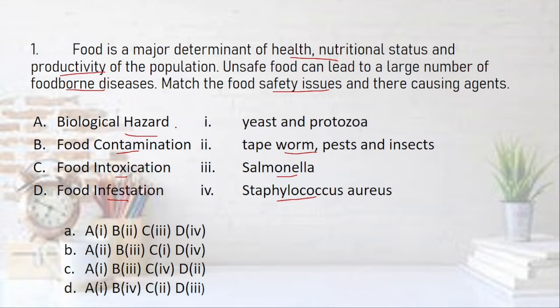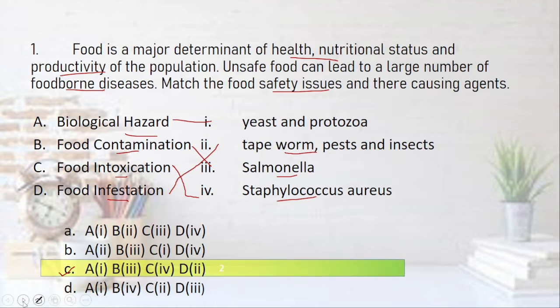Which of these is a biological hazard? Can you tell me? Yeast and protozoa. Okay, tapeworms, pests and insects, this is food infestation. So we have found two. A का 1 and D का 2. सिर्फ एक ही ऑप्शन मिल रहा है, C. वेरी गुड. लेट्स चेक द रेस्ट. B का 3, food contamination, this is salmonella, very good, and food intoxication, staphylococcus aureus, bilkul. So the right answer is C.